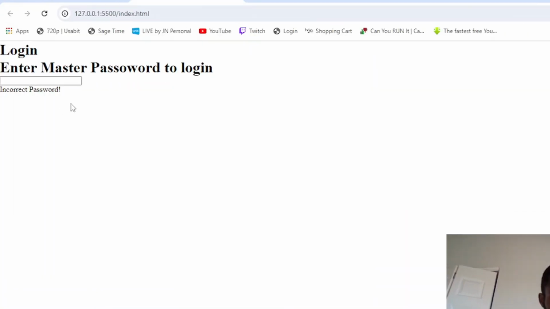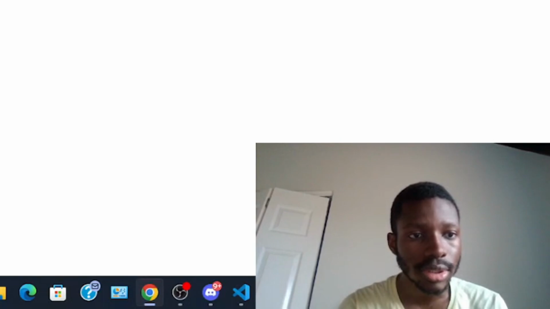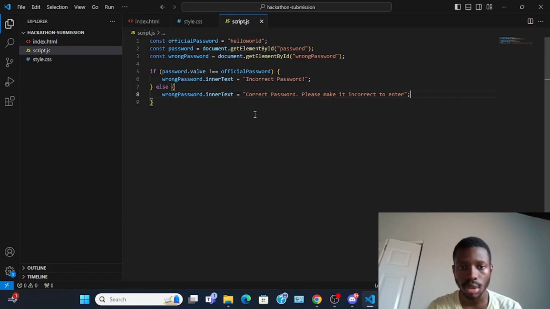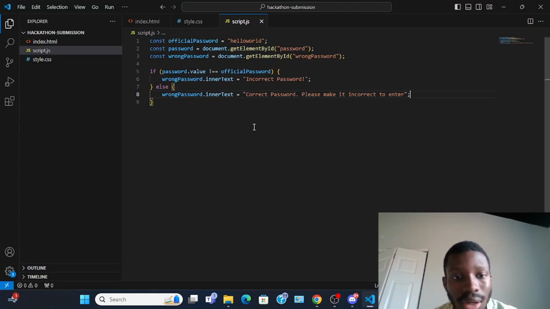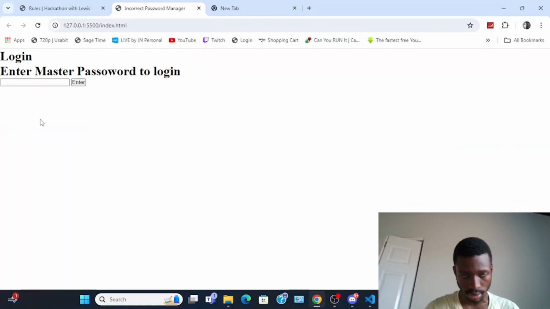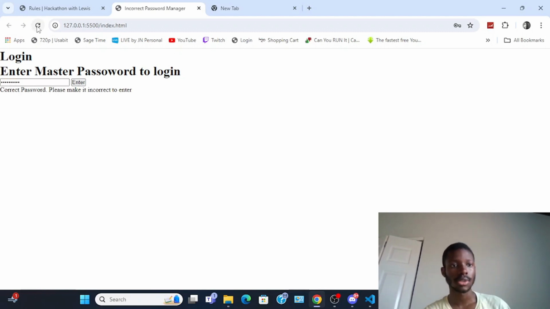Alright, so let's see if this works. Wow, I didn't enter anything yet. Oh, I think I know why. I don't think I put the enter button. It should be in a function. Alright, let's try it. So if you click enter, incorrect password. If you type in hello world, nice, it works.